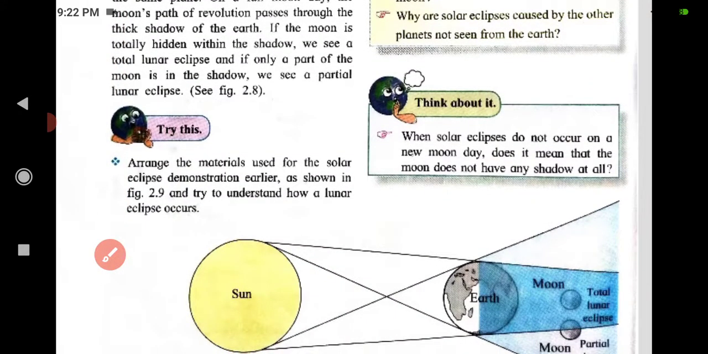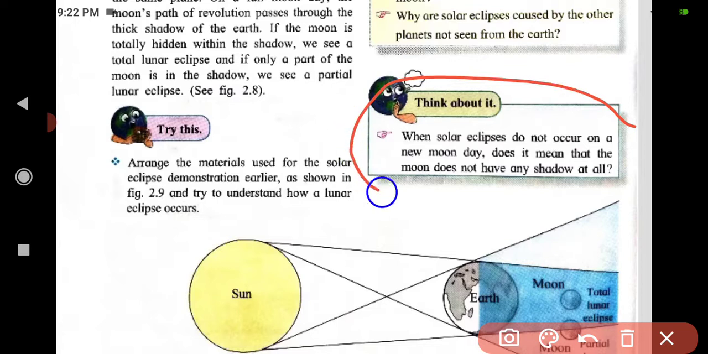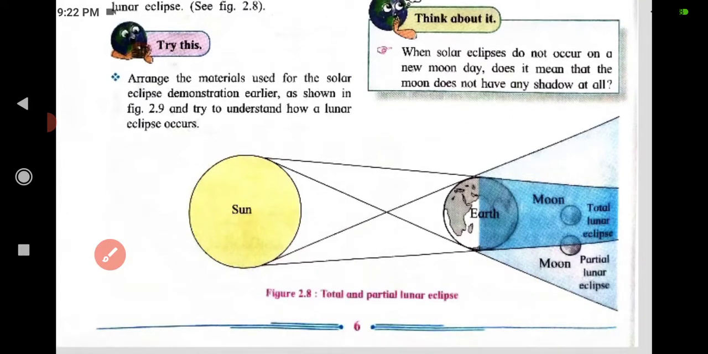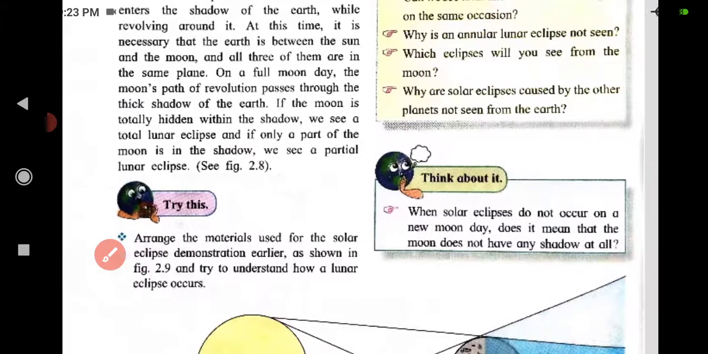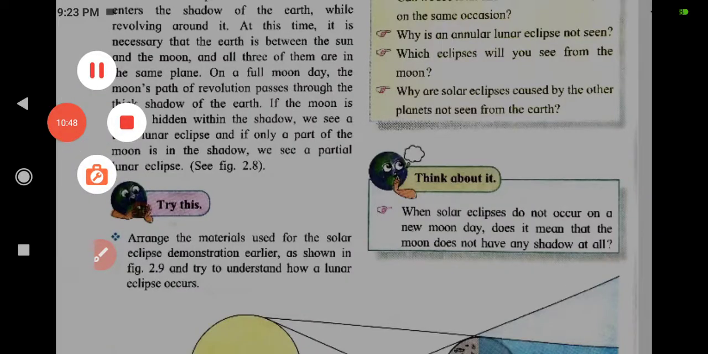Now think about it. When solar eclipse does not occur on a new moon day, does it mean that the moon does not have any shadow at all? Dear student, if you have understood, you will give me the answer of these questions in a moment. Here we have finished our page number 6. Let's go on to page number 7.